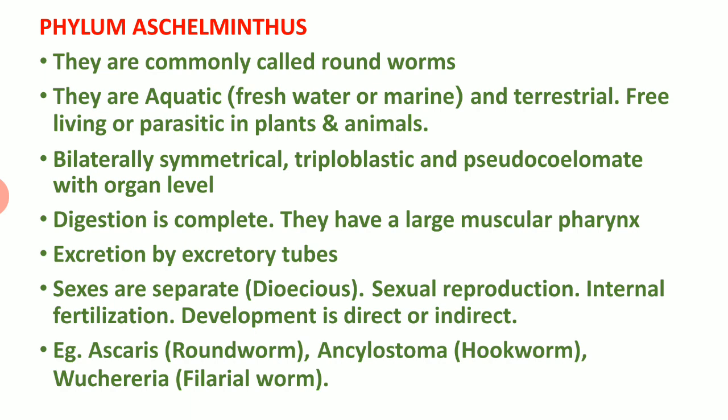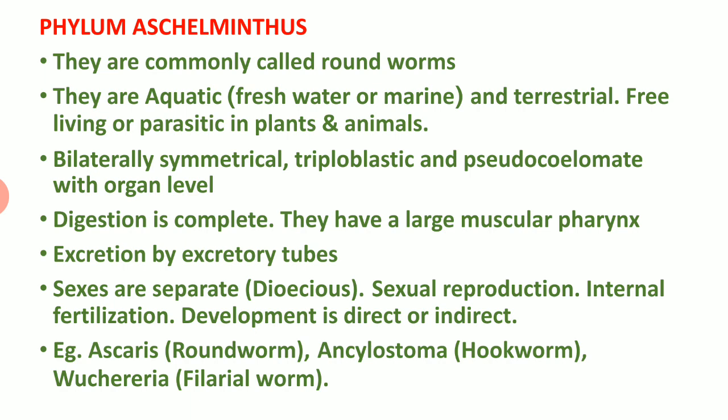Number 2, they are aquatic or terrestrial. Some of the roundworms are aquatic in nature, enjoying both freshwater and marine systems. But some others are terrestrial in nature, adapted to land life. They are free living or parasitic in plants and animals. Some of the roundworms are free living, but some others are parasitic on